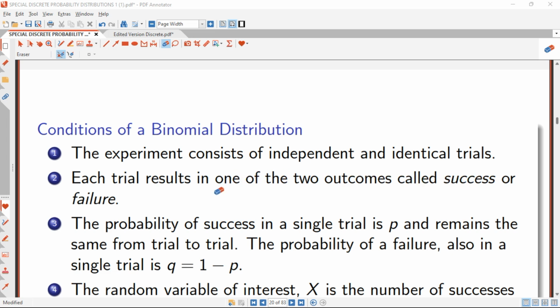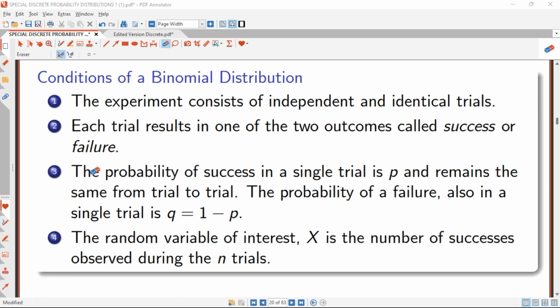So let's say I'm shooting a target for the first time. If I hit the target, I am successful. That is the success. And if I miss the target, it means I'm a failure. So once I shoot the target for the first time and I am able to hit it, that is termed a success. But if I miss the target, it's a failure. That is the reason why we are saying that each trial results in one of two outcomes, called a success or a failure.